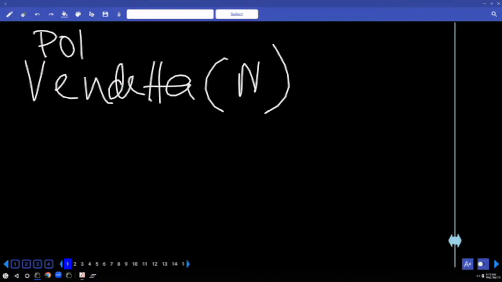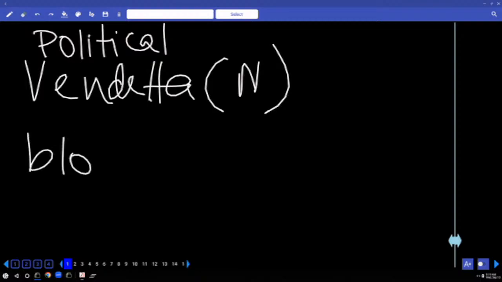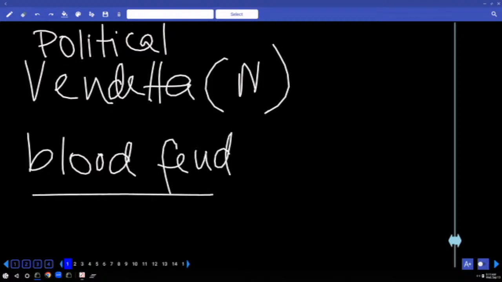Write the combination word political vendetta. Actually, vendetta, if you take in isolation, the word means blood feud. Have you heard of this any time? Blood feud. First you write these two words, blood feud. Vendetta actually means blood feud.